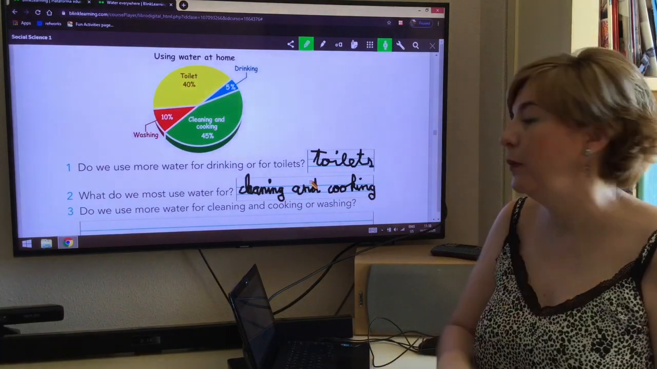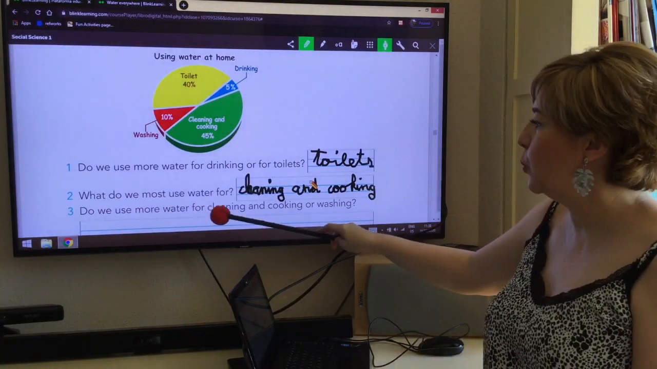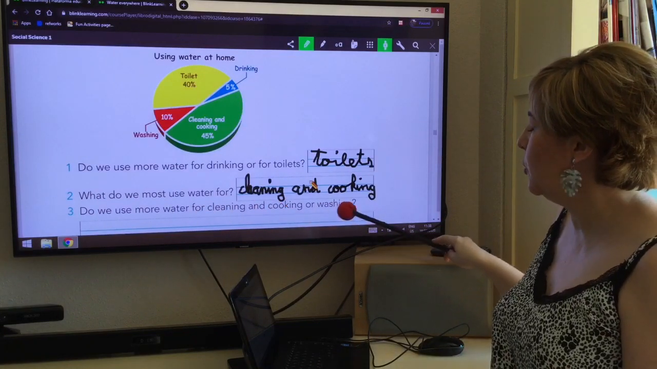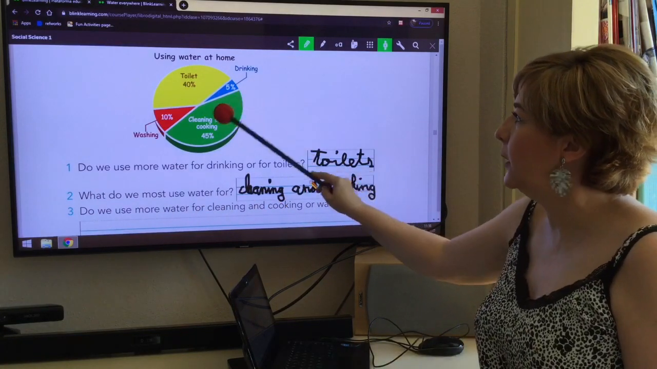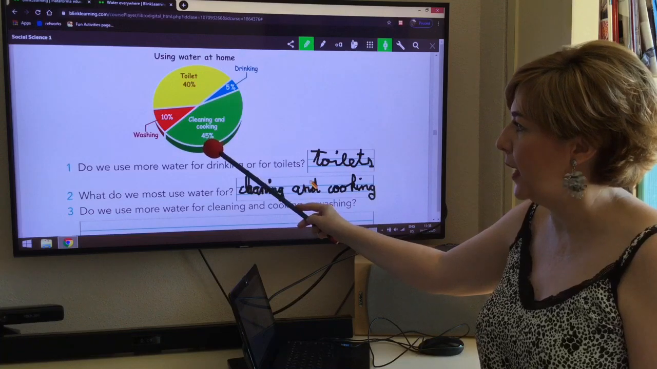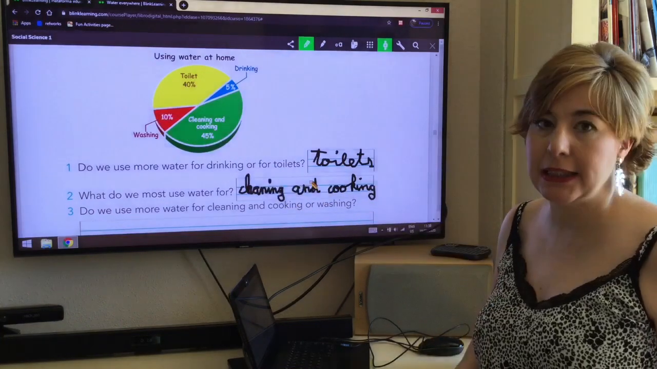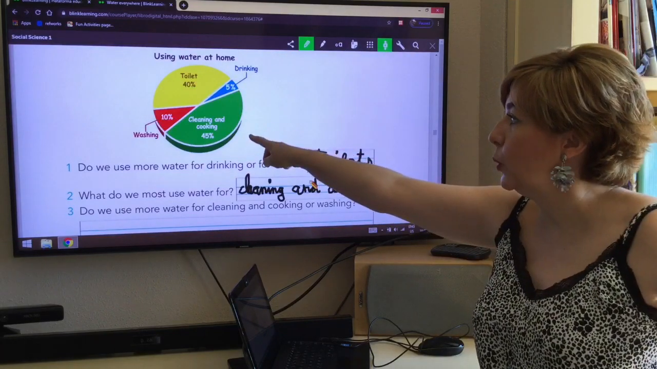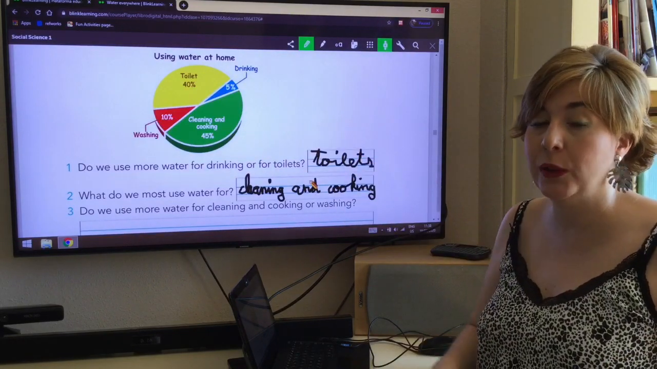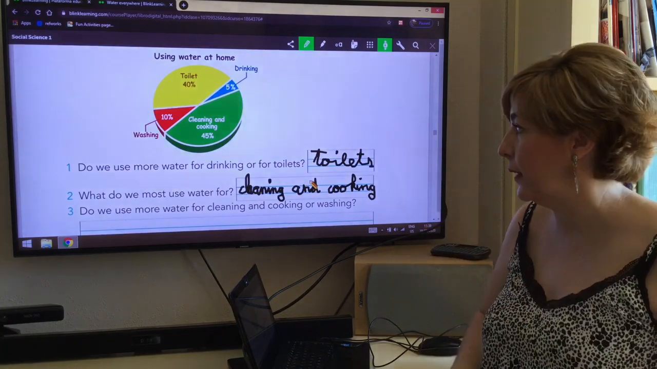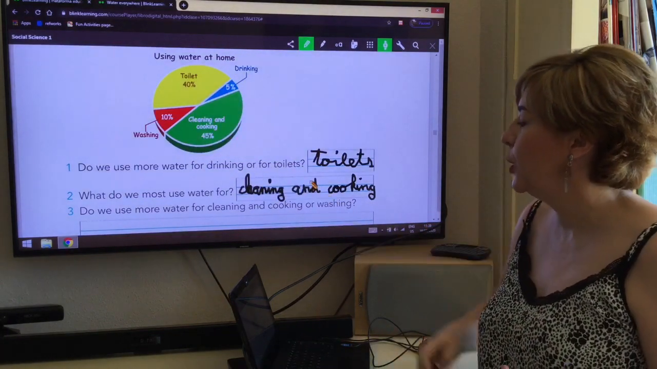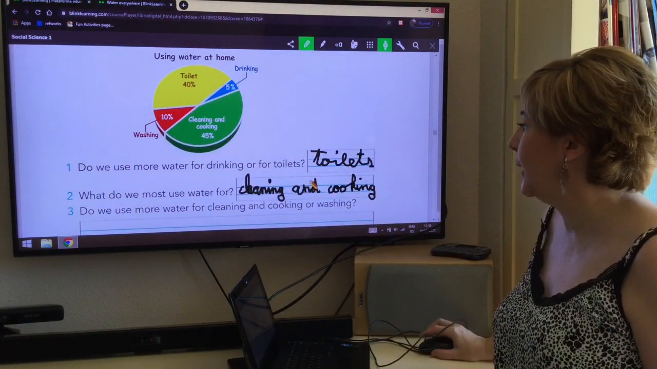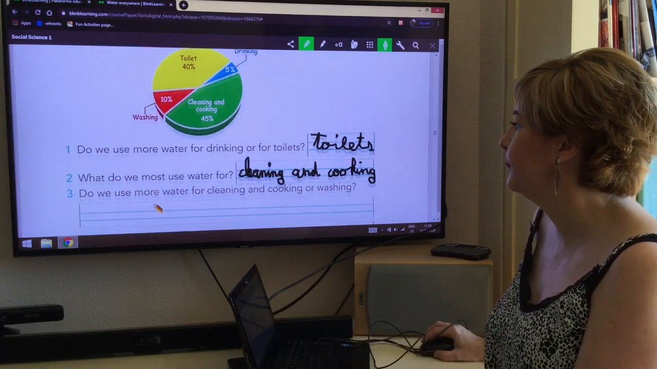Number 3. Do we use more water for cleaning and cooking or washing? Cleaning and cooking is 45 and washing is 10. So we use more for cleaning and cooking or for washing. Which number is bigger? 45. So we use more for cleaning and cooking.